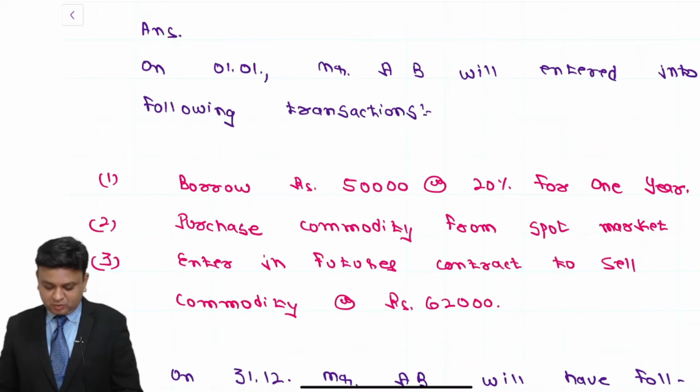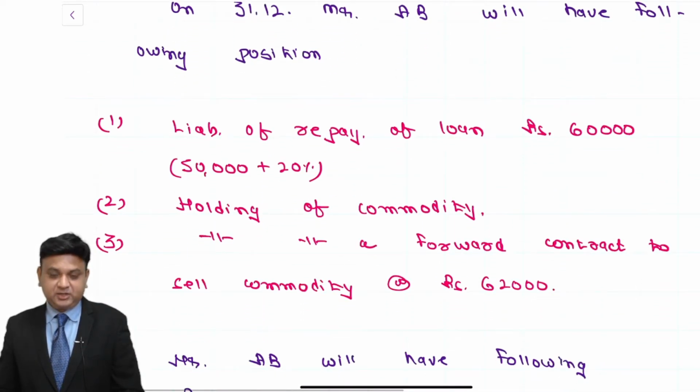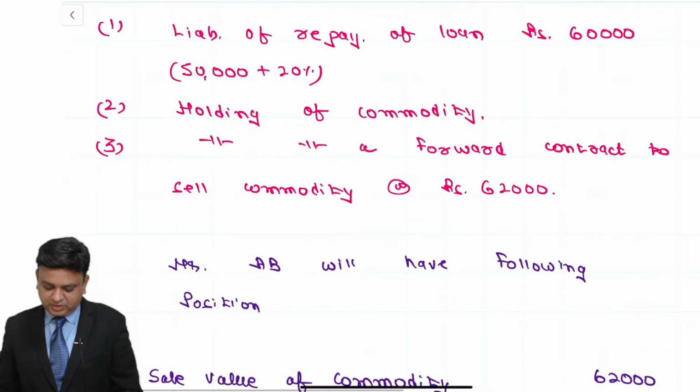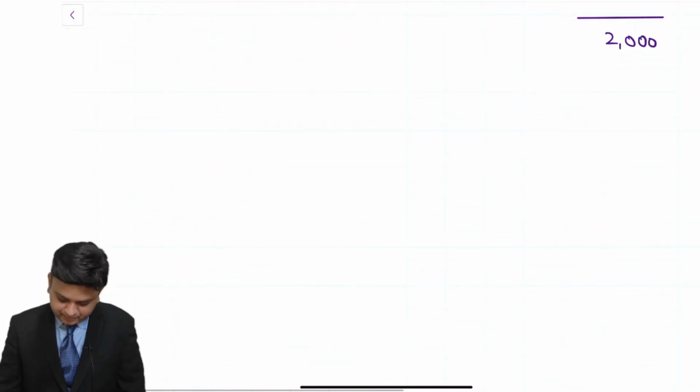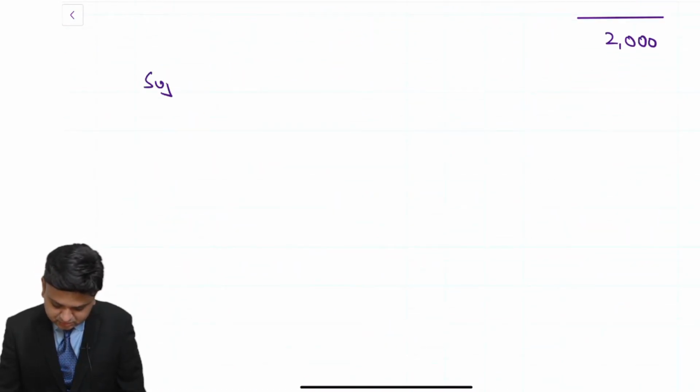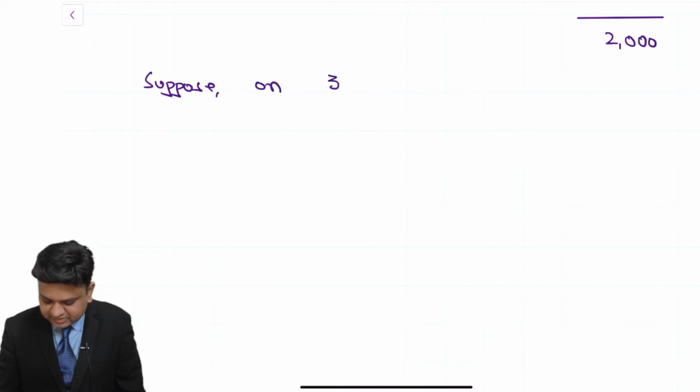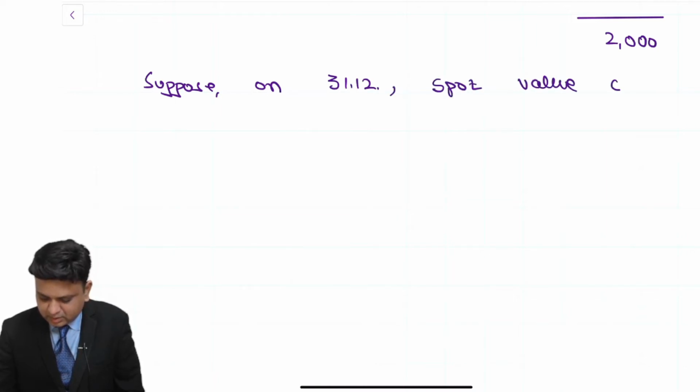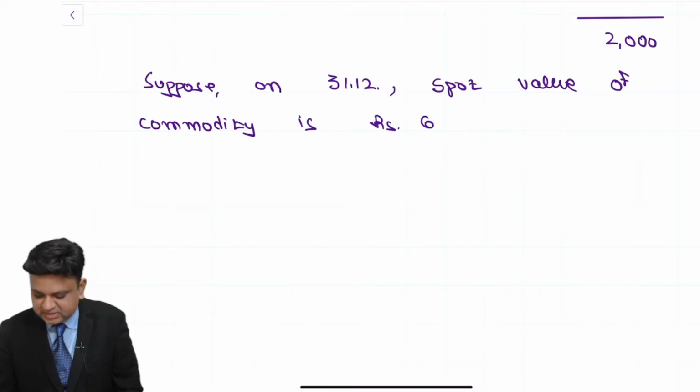Now I have a question to all of you. Please write your answer in the chat box. My question to all of you is this. Suppose on 31st of December, spot value of commodity is rupees 61,500.